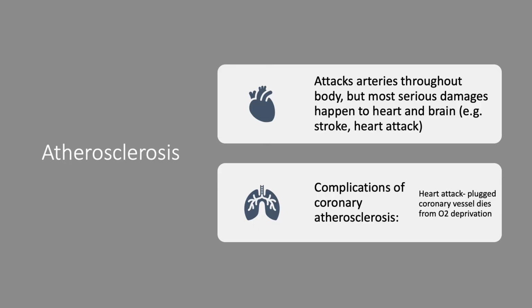Atherosclerosis can occur within any of the arteries throughout the body, but the most serious damage would occur if we get atherosclerosis in the supply to the heart or the brain, and that's where we can see stroke or heart attack. So over time with that buildup, we could see 100% occlusion, or we could get a plaque, right? So the plaque builds up within that vessel wall, and if that breaks off and travels in the blood, it can block blood flow to a certain area. And if we're talking about the heart, that could lead to cardiac infarction. So that blood supply to that area of the heart is going to be blocked by that clot, that embolism, and it can lead to heart attack due to no oxygen being delivered to that tissue.